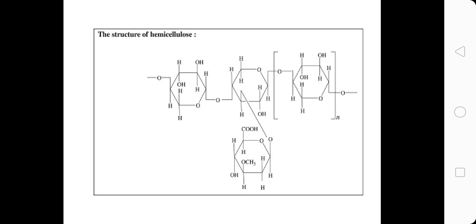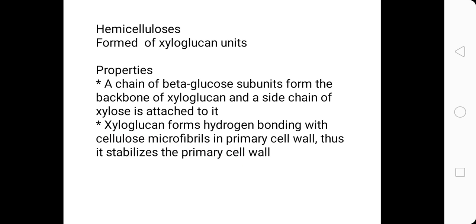Here you can see a side chain of xylose is attached to a backbone of glucose molecules. Okay. Next, xyloglucan forms hydrogen bonding with cellulose microfibrils in primary wall, thus it stabilizes the primary cell wall. So this is the role of hemicellulose, that it stabilizes the primary cell wall by forming hydrogen bonding with cellulose microfibrils.